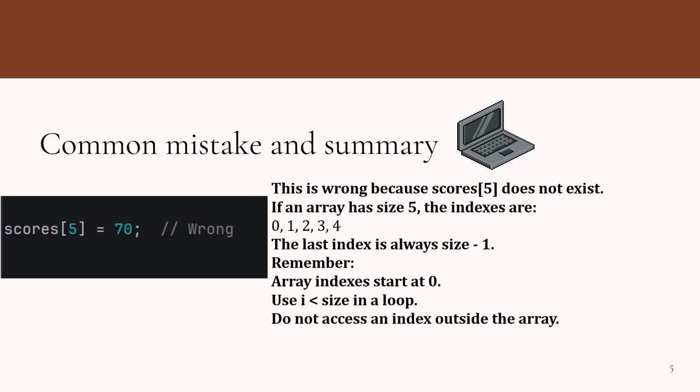One common mistake is using an index that does not exist. If the array size is 5, the last index is 4, not 5, so scores[5] is wrong. Remember, array index starts at 0 and the last index is size - 1.